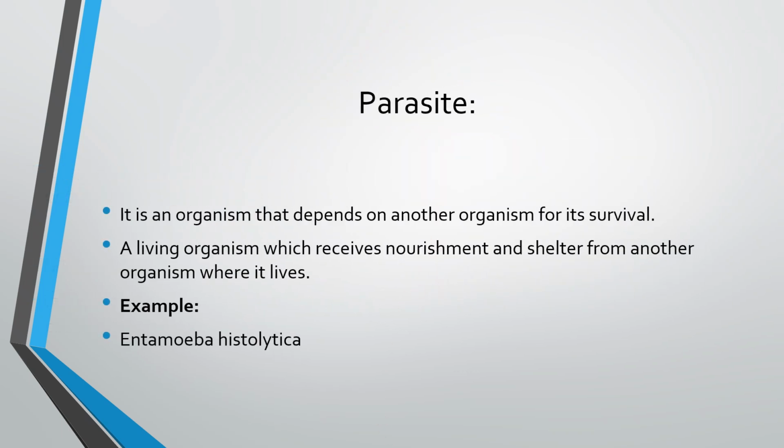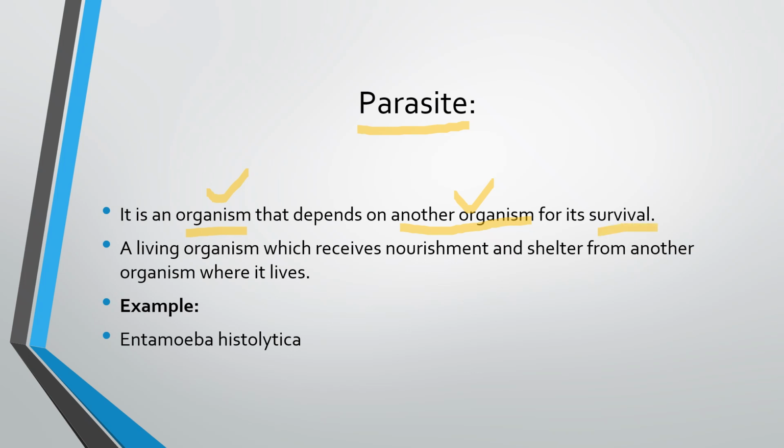Parasite, what is a parasite? We have already discussed that there is something called a parasite. So what is a parasite? A parasite is an organism that depends on another organism for its survival. One thing that you need to consider here is that a parasite is an organism. It means it is something living, and another organism. A parasite lives on another living organism for its survival.